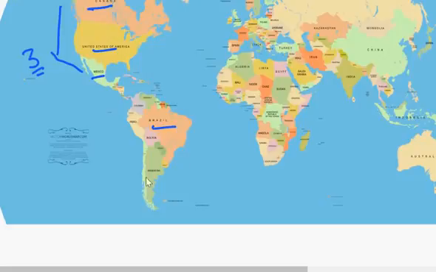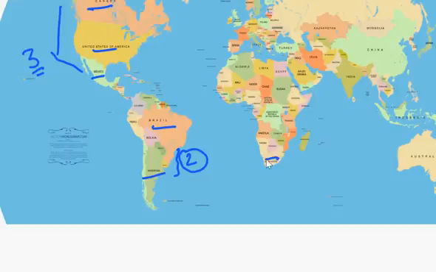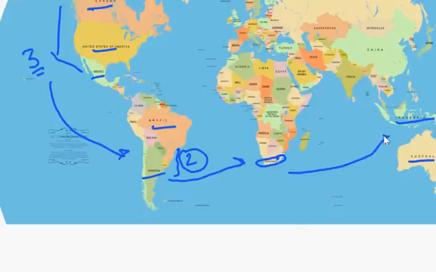Then Brazil and Argentina in South America, two countries. In Africa, South Africa. Then here we have Indonesia and Australia. Look, a circle is forming from here to here to here.